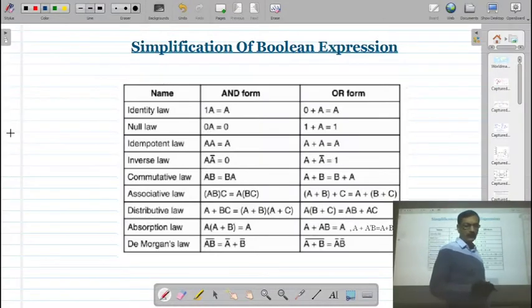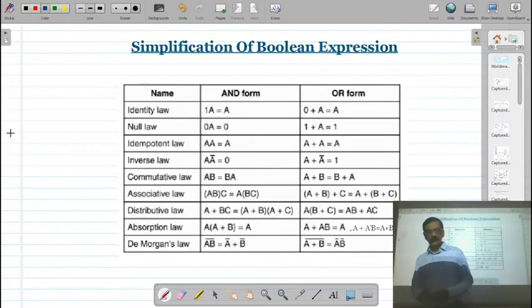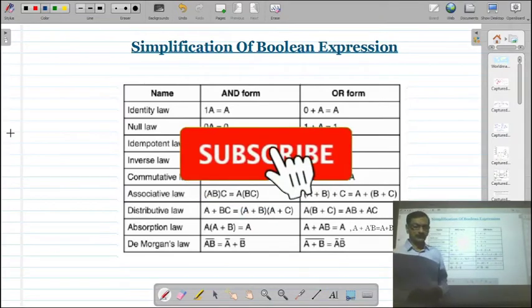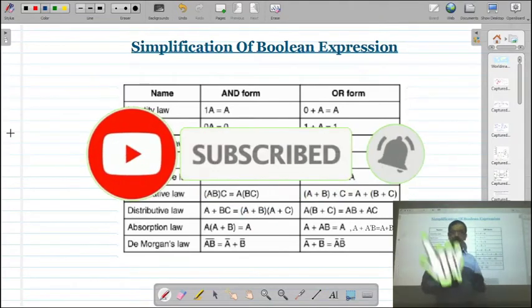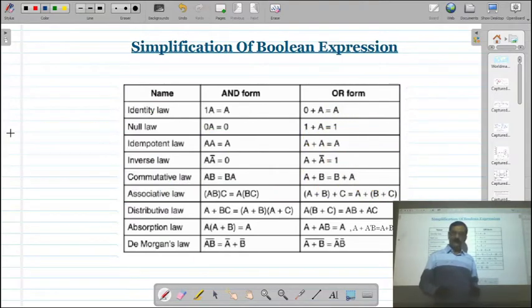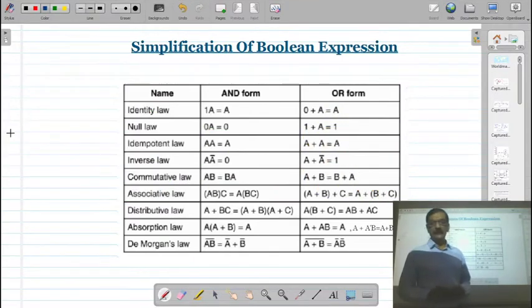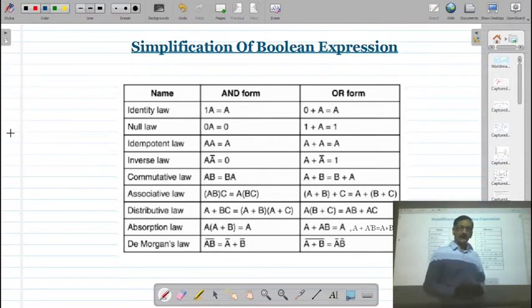Friends, in the previous lecture we discussed Boolean laws. What is the importance of Boolean laws? When we apply these laws on a Boolean expression, the expression is simplified, and ultimately your logic circuit is also simplified.